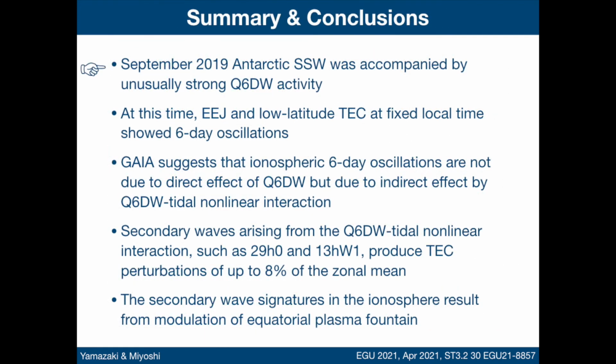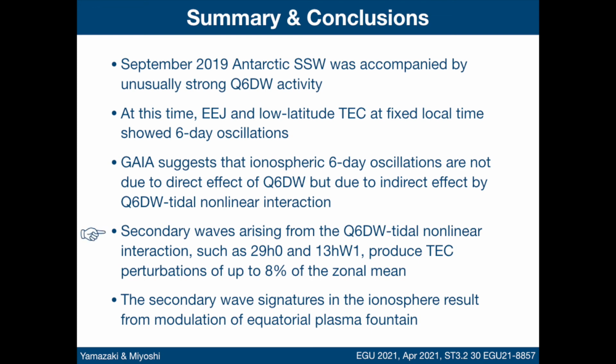Summary and conclusions. The September 2019 Antarctic sudden stratospheric warming was accompanied by unusually strong quasi-6-day wave activity. During the SSW, the equatorial electrojet and low-latitude total electron content at fixed local time showed 6-day oscillations. Gaia suggests that ionospheric 6-day oscillations are not due to the direct effect of the quasi-6-day wave, but due to the indirect effect by quasi-6-day wave-tidal nonlinear interaction.